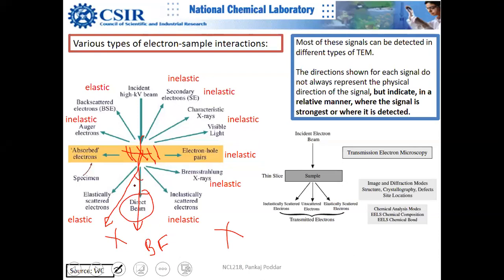So at a certain angle theta, you will see those Bragg diffracted electrons. Those are elastically scattered electrons, those are coherent electrons, extremely coherent electrons. And if you collect those electrons and form an image, that will form your dark field image.